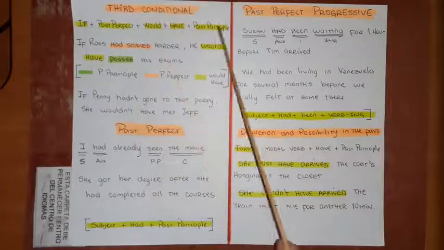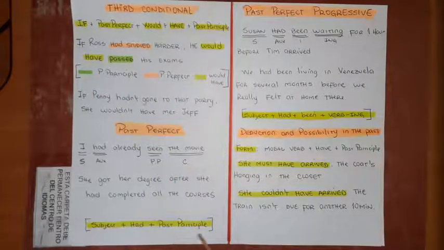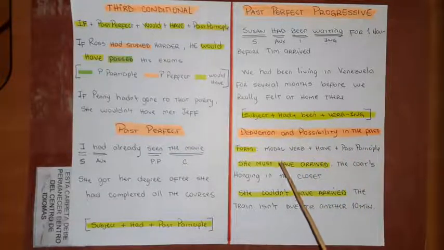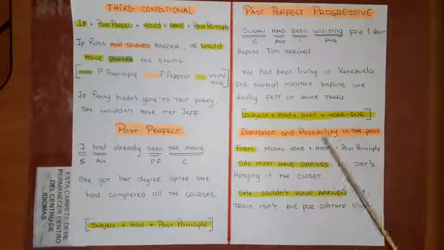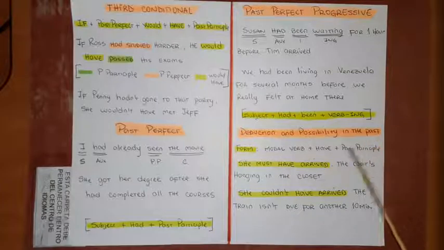Okay, here we have the structure for this. Here you have the structure for third conditional. Here you have the structure for past perfect. And here you have the structure if you want to use modal verbs as deduction and possibility in the past. But I mean using have and past participle.